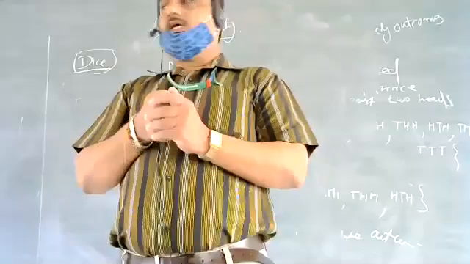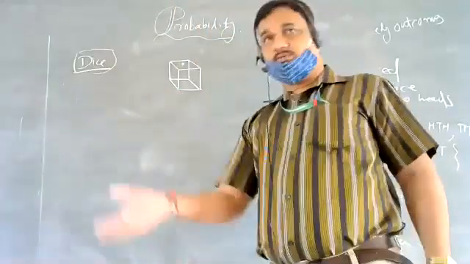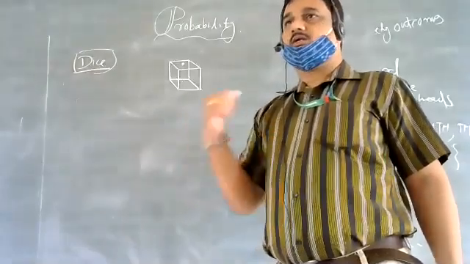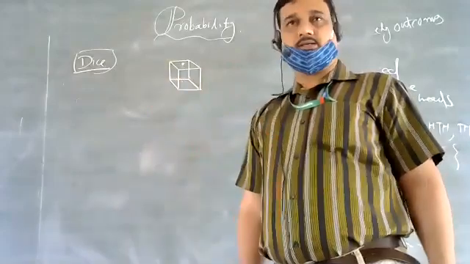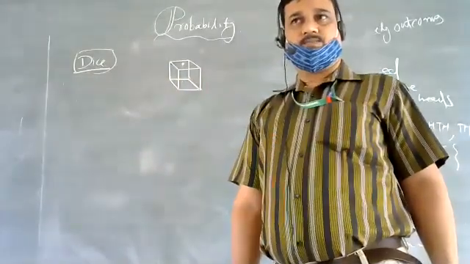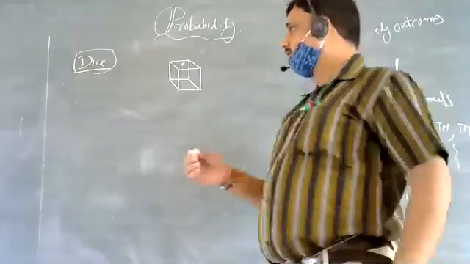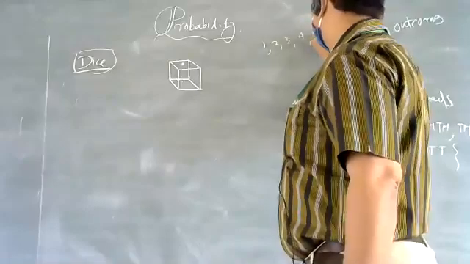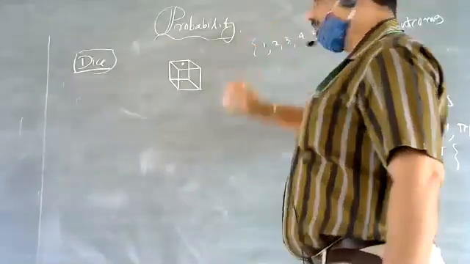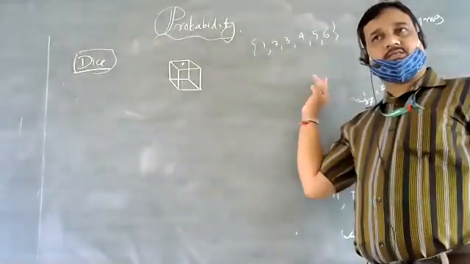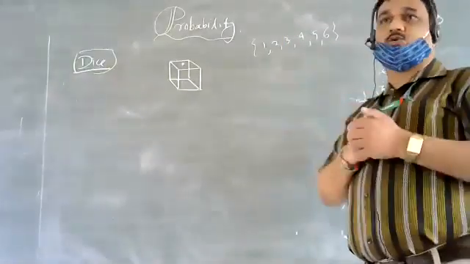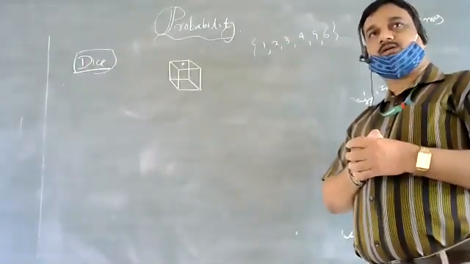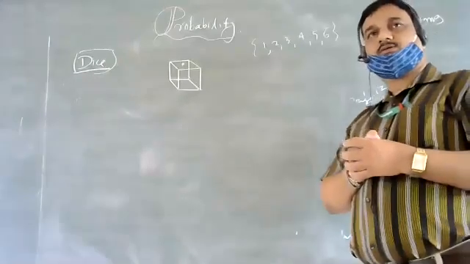So, when a dice is rolled, how many outcomes you will get? 6 outcomes, and those are 1, 2, 3, 4, 5, 6. Total number of outcomes 6. If 2 dice are rolled, then what are the possible outcomes? 36 outcomes.